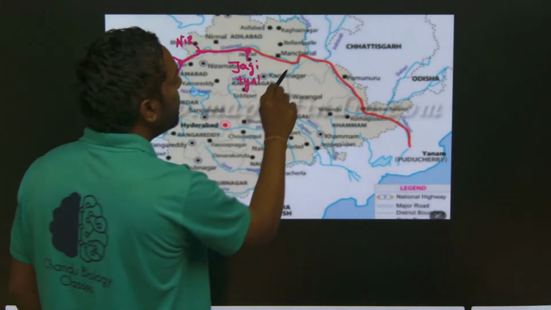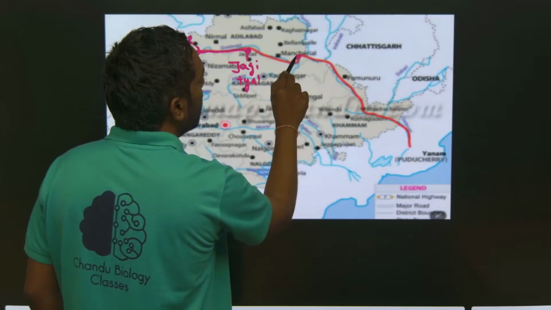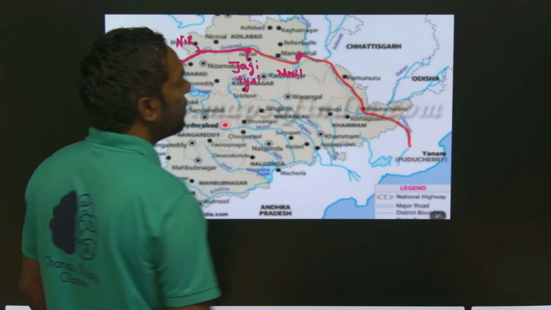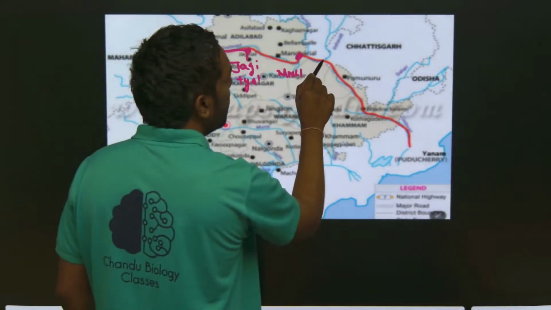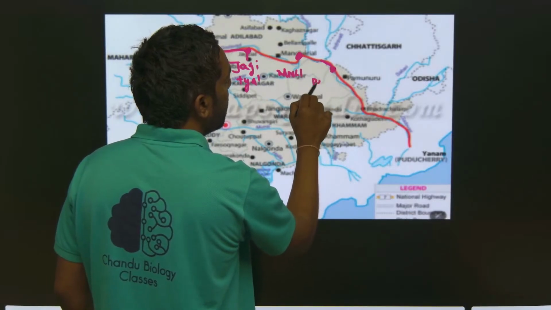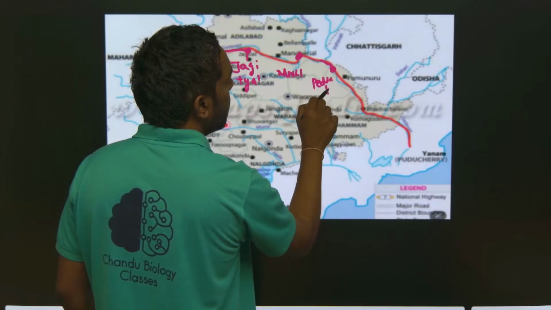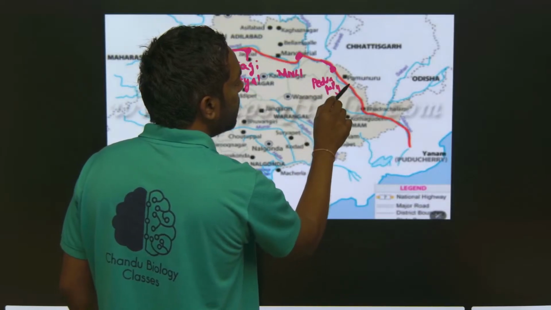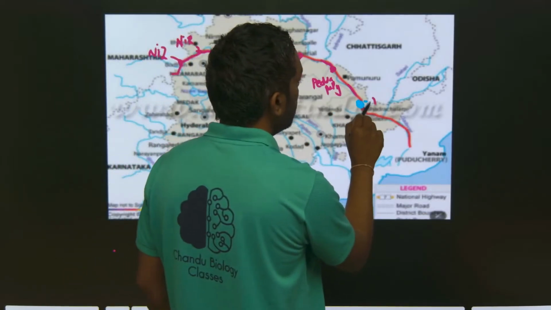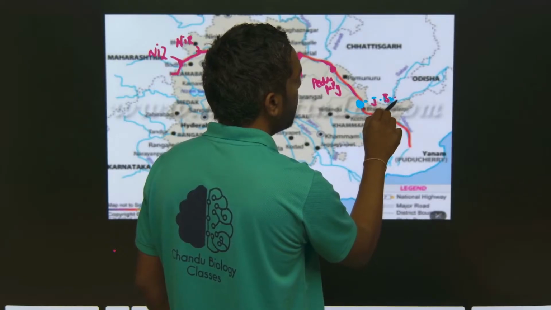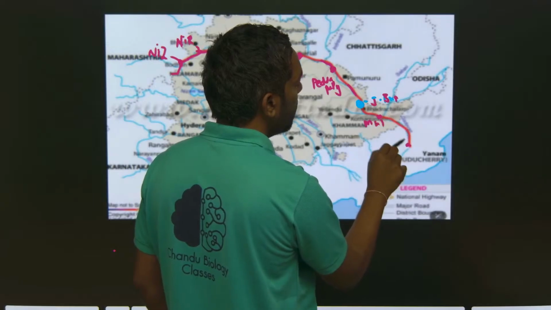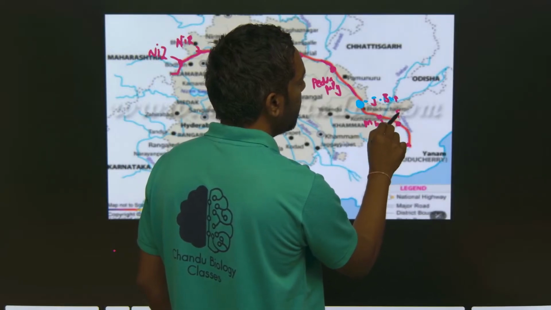The fourth district is Manchiryal, and the fifth is Peddapalli. The sixth district is Jayashankar Bhupalpalli, then Mulugu, and then Bhadradri Kottagudem.